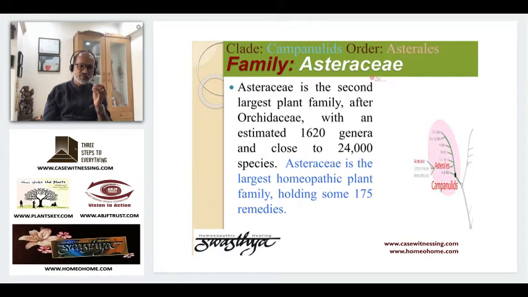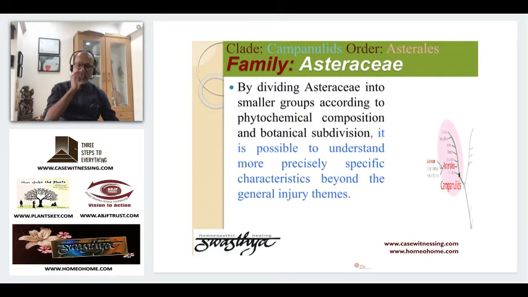And in homeopathy, we know 10 or 15, but there are more than 175 remedies. It will be amazing that we do Arnica to Echinacea, those 10 remedies, but we miss almost 150 remedies. That's why, since it's such a big group, whether Orchidaceae or this, next time we'll do Orchidaceae, we need to divide Asteraceae specially into subgroups.